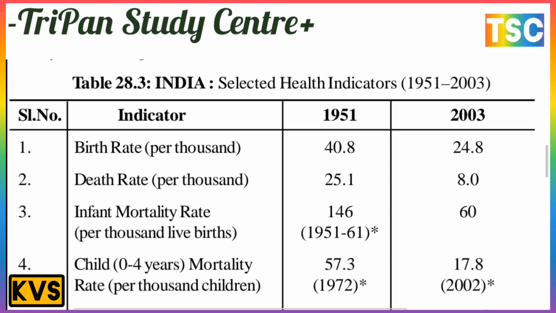And the child 0 to 4 year mortality rate per thousand children in 1951 was 57.3. There is a most important record here, 1972 recording. And in 2003 the recording is 17.8. This is the recording of 2002 only.